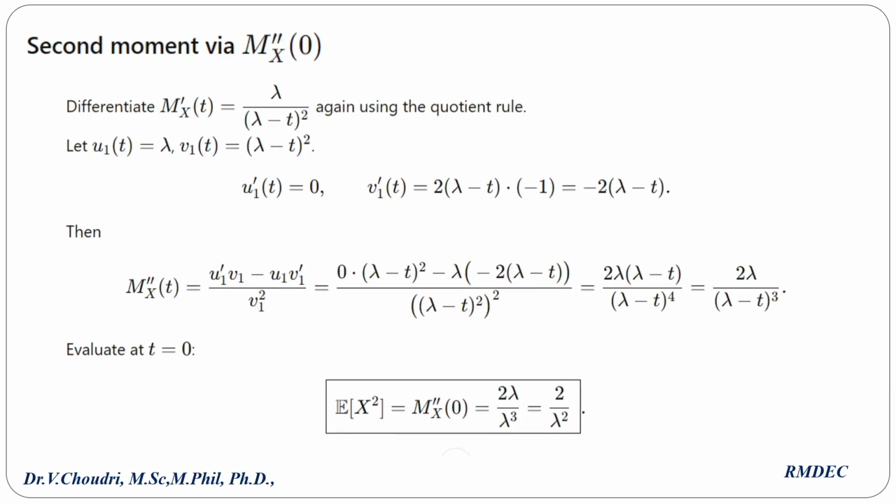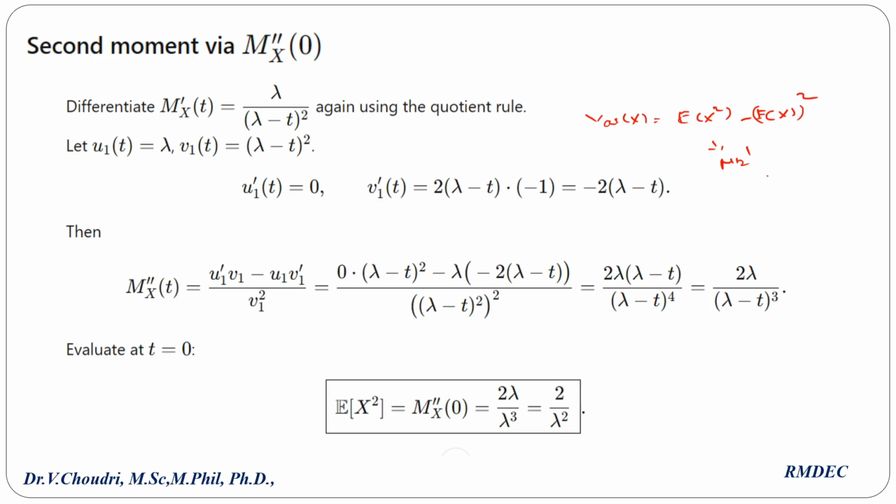Next, variance. We know the variance formula: variance of x equal to expectation of x square minus E of x whole square. So already we know E of x. Now we have to find E of x square. See, mx dash of t is lambda by lambda minus t whole square. So E of x square is nothing but mu2 dash, that is the second derivative of mx of t at t equal to 0.